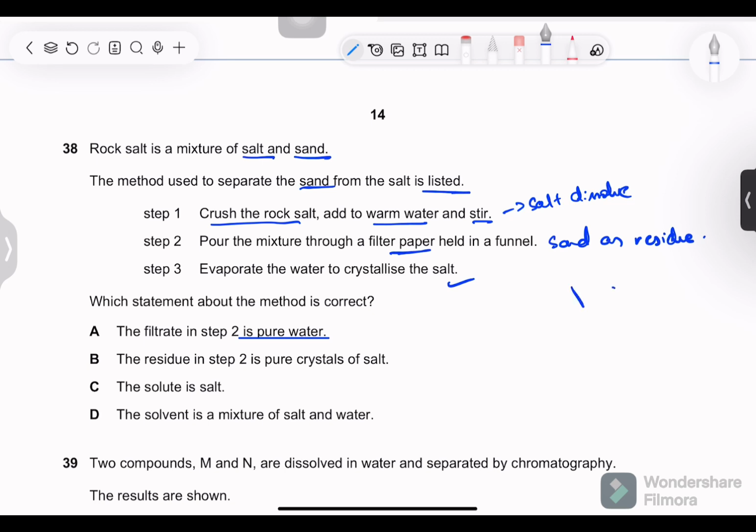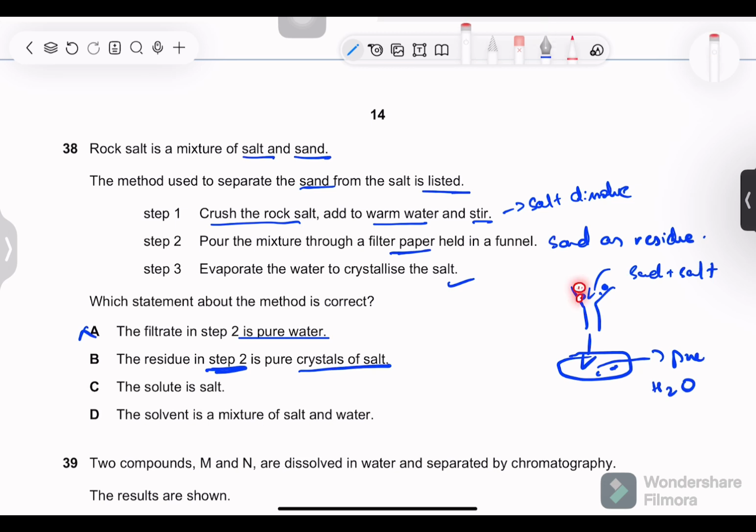They're saying when we remove the water through this containing sand plus salt, what we get here is pure water, distilled water. This is not true because only sand goes over here. Only sand is over here. Salt plus water solution is still over here, so not pure. The residue in step 2 is pure crystals of salt. No, the residue is the one present over here. Salt won't be separated by filter paper.